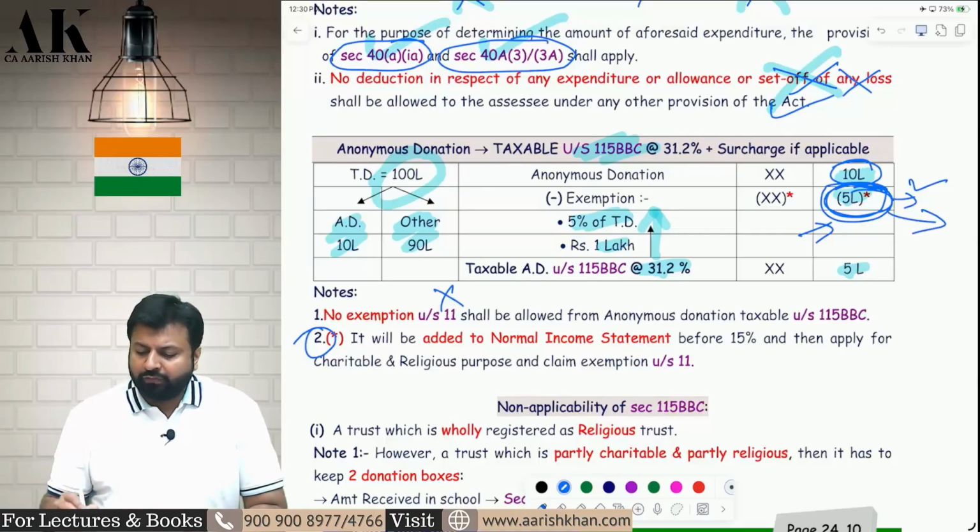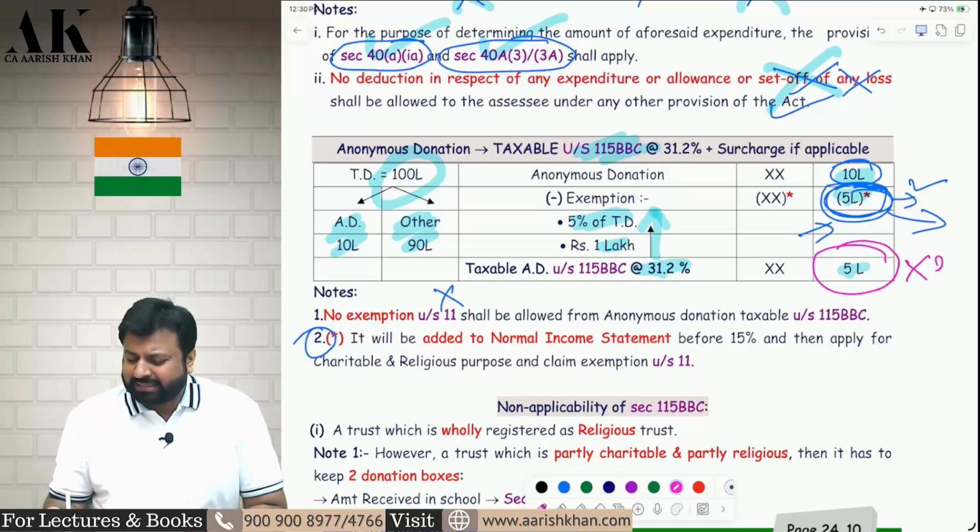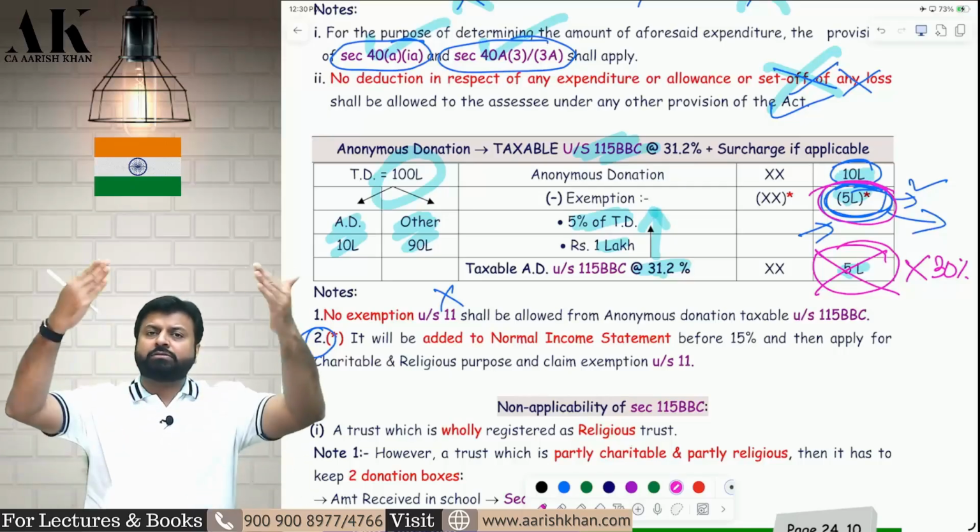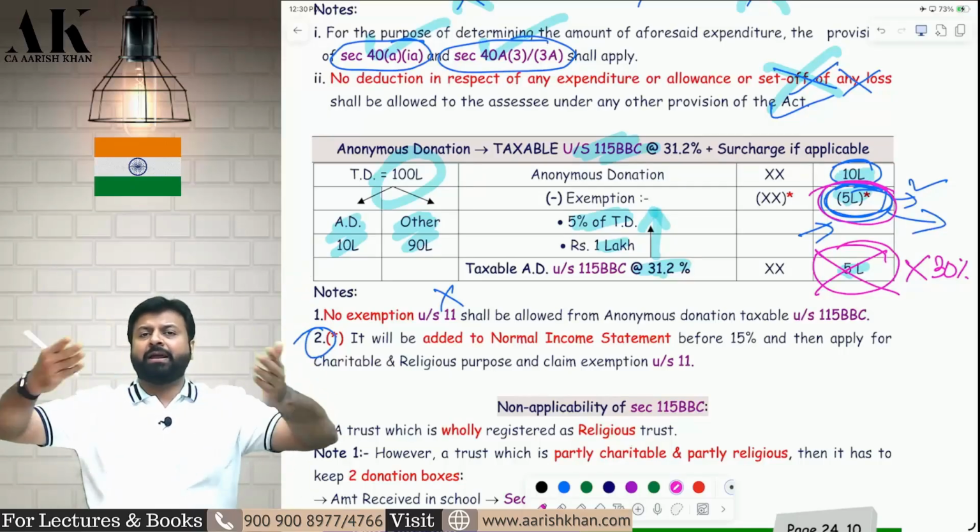What are the two things you can do for this 5 lakh? See, segregate this 10 lakh into two parts. This 5 lakhs, which is post exemption, is by default taxable at 30%. There is no exemption possible on this. But on this 5 lakhs, you can claim exemption. Add to the income statement, reduce 15%, apply for the objects of the trust.